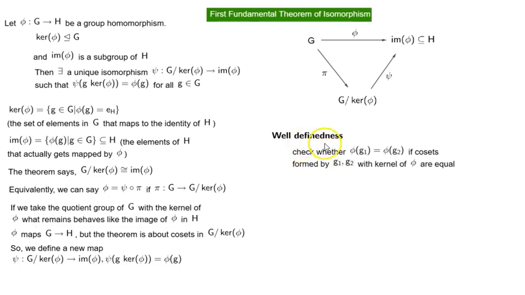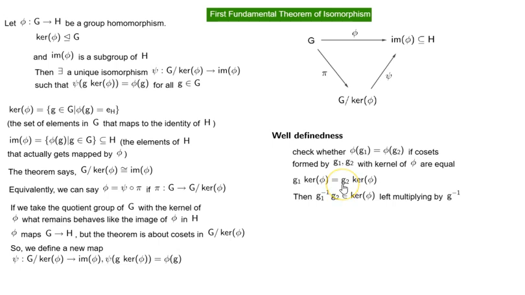To verify that it is well defined, we check whether phi of g1 is equal to phi of g2 if the cosets formed by g1 and g2 with kernel of phi are equal. So we start with g1 times kernel of phi is equal to g2 times kernel of phi, the cosets. Then left multiplying by g1 inverse, we get g1 inverse times g2 is in kernel of phi. On this side, g1 inverse times g1 becomes the identity.